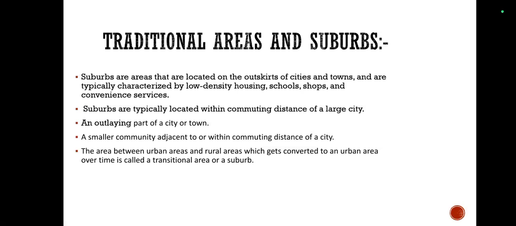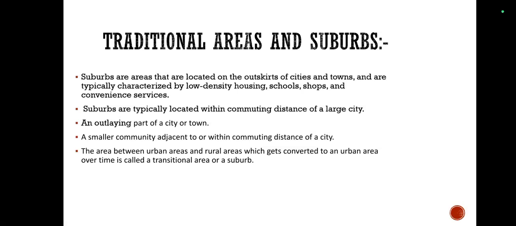Now, what are transitional areas and suburbs? Suburbs are areas that are located on the outskirts of cities and towns and are typically characterized by low density housing, schools, shops, and convenience services. Suburbs are typically located within commuting distance of a large city.